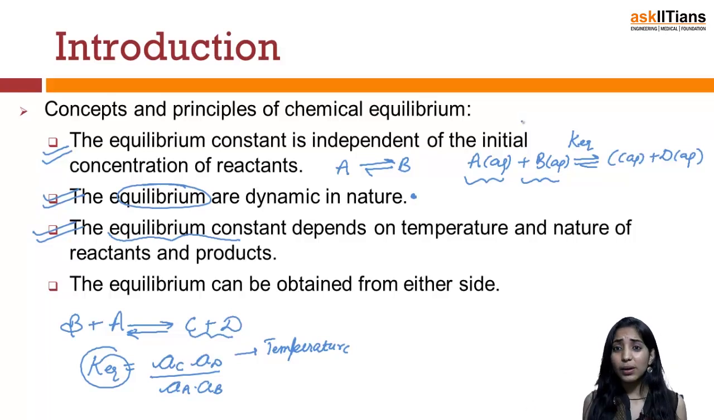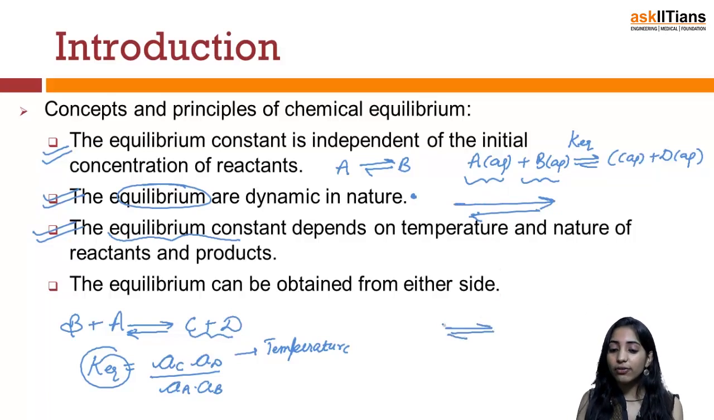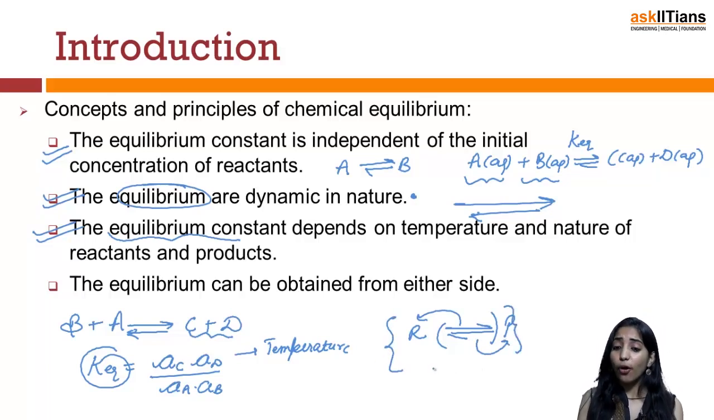So it's a dynamic process and hence it can be achieved either from left to right or from right to left. And this is the double-arrow sign of equilibrium which we show. The first arrow indicates the reactants are getting converted into products, and the second arrow indicates the products are getting converted into reactants. So based upon this sign as well as all the concepts, we can say that the equilibrium can be obtained from either side.